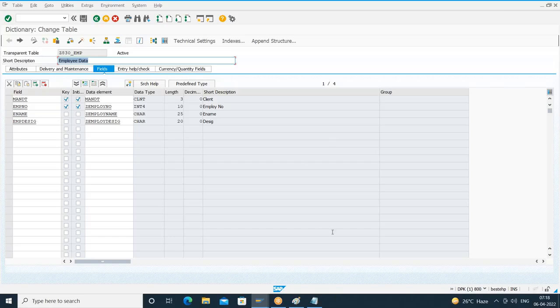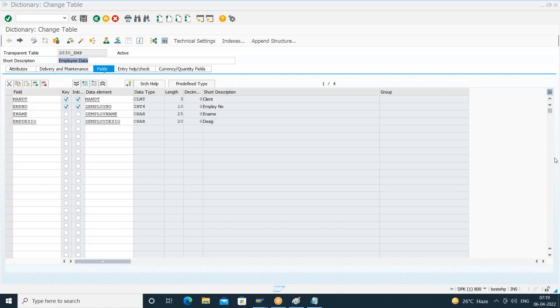Right. So for this table also, yes Sir, can we use one domain for multiple data elements? Yes, no problem. If you want the same technical properties, I can use it, no issues. The same domain can be attached to any number of data elements across the tables, not only the same table, anywhere in the SAP system. Data elements also I can attach to multiple fields in the SAP system. So they're all reusable.